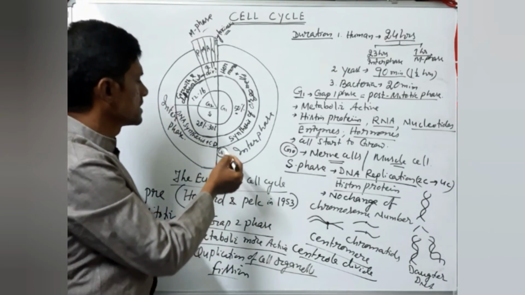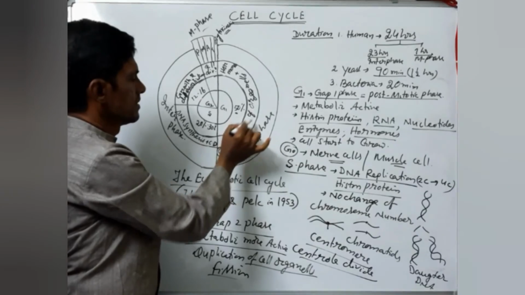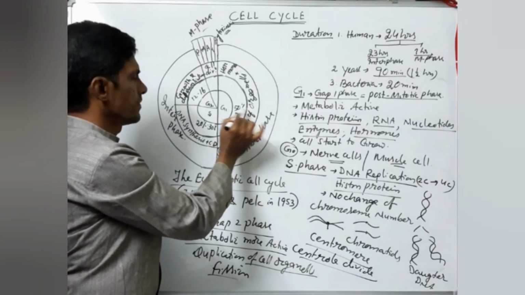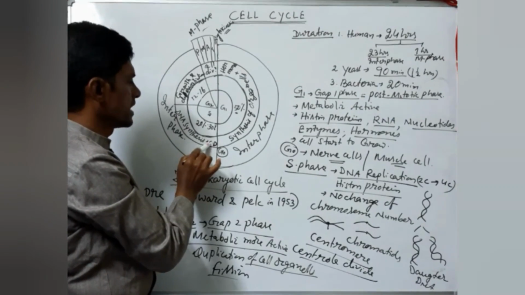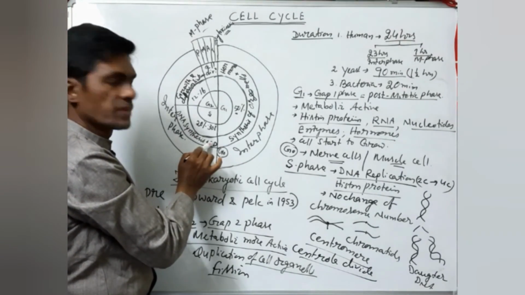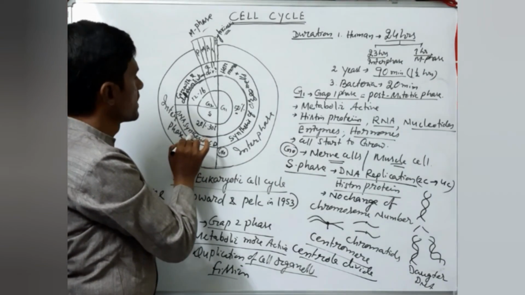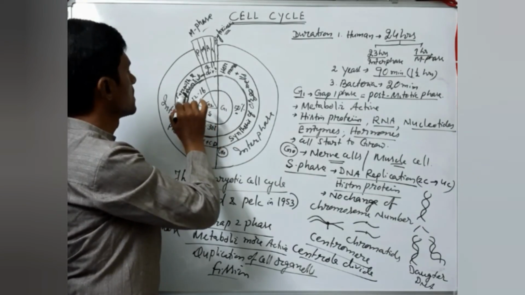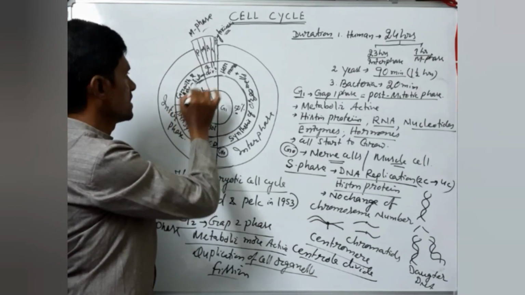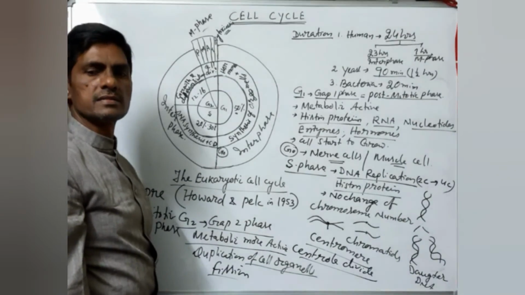So remember these points. Synthesis of organelles and hormones takes place in the G1 phase, growth 1 phase, gap 1 phase, and in the S phase, synthesis of DNA takes place and centriole division takes place. And here there is no change of chromosome number. Next the G2 phase will be 12 to 16% of this, and growth of the cells takes place and differentiation of the cells takes place. So this is all about the cell cycle.